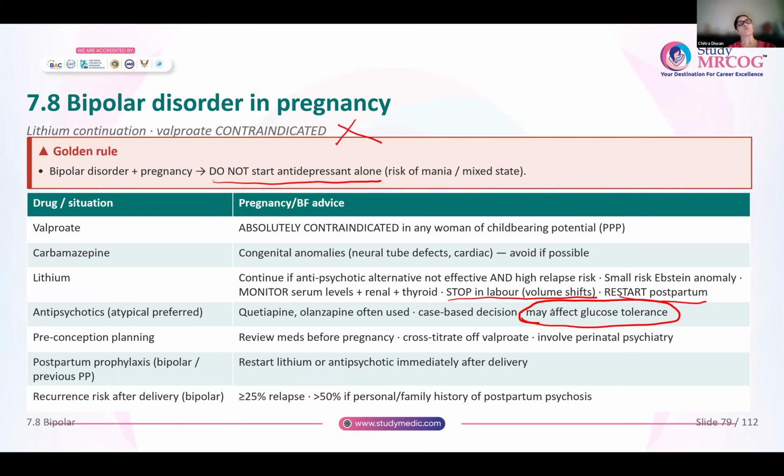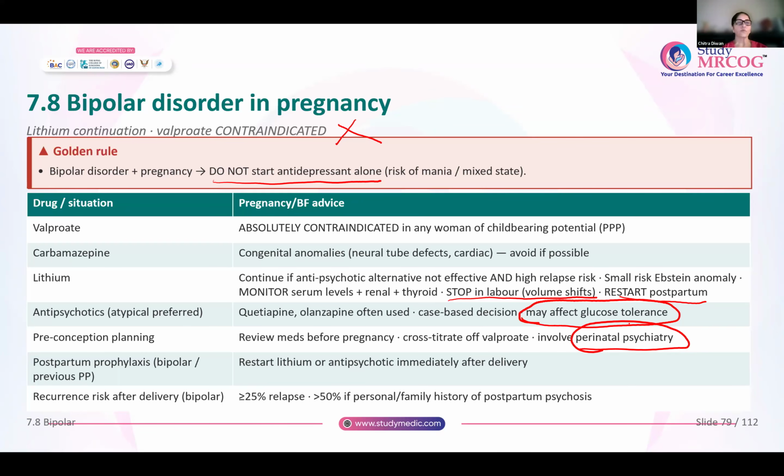Any woman with bipolar disorder, once she comes to you in the preconceptional period, you will always review her medicine. You will stop, not stop abruptly, valproate, of course, with the help of a specialist. You will cross titrate valproate and you will start some drug that is safe in pregnancy. You will always involve the perinatal psychiatric team.